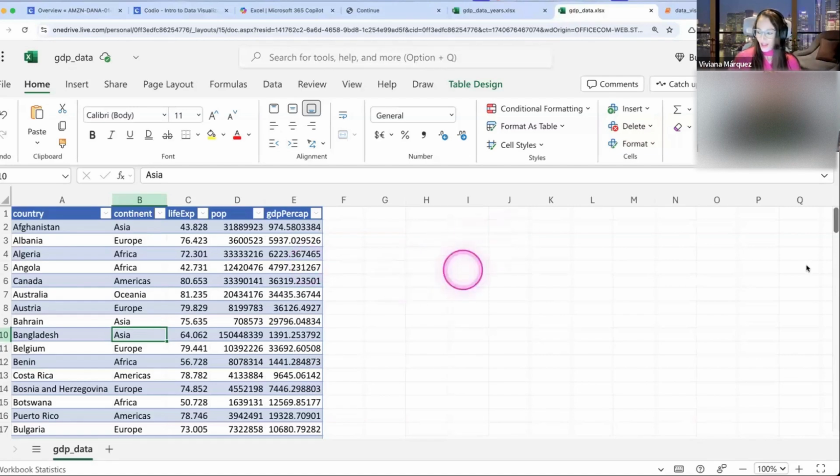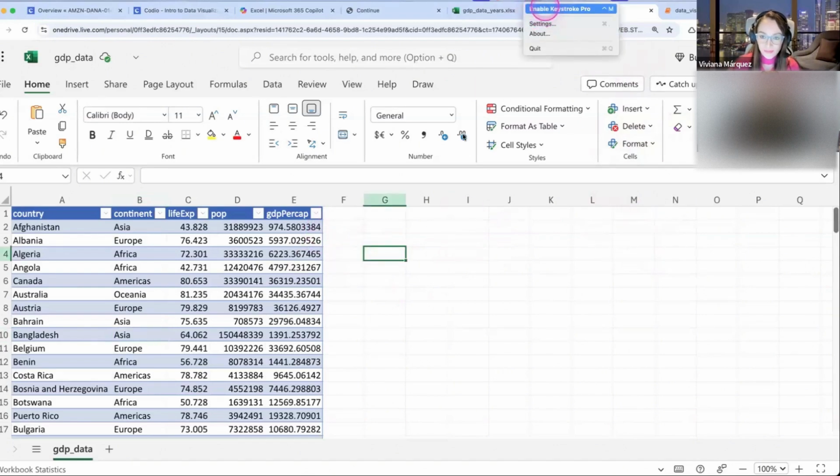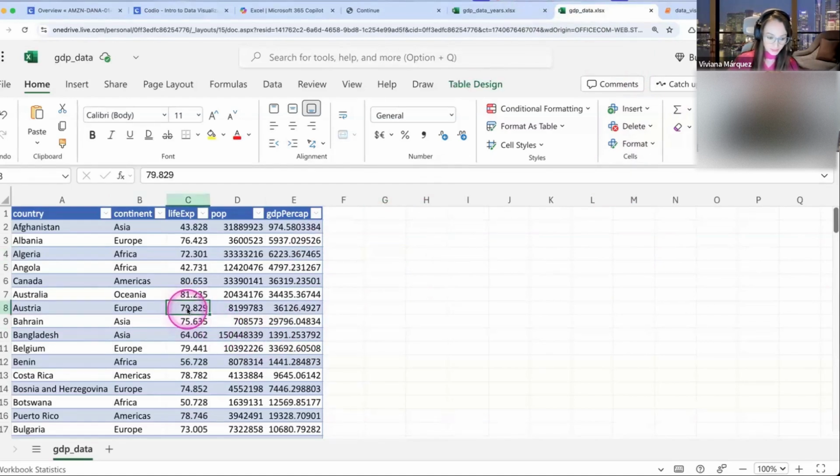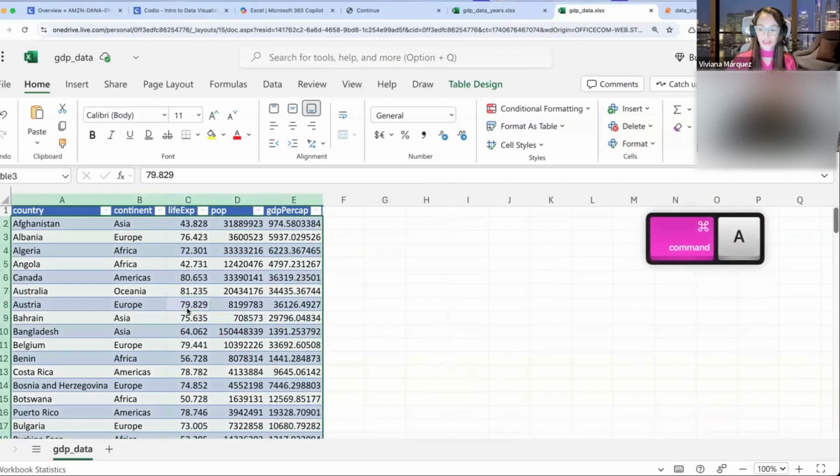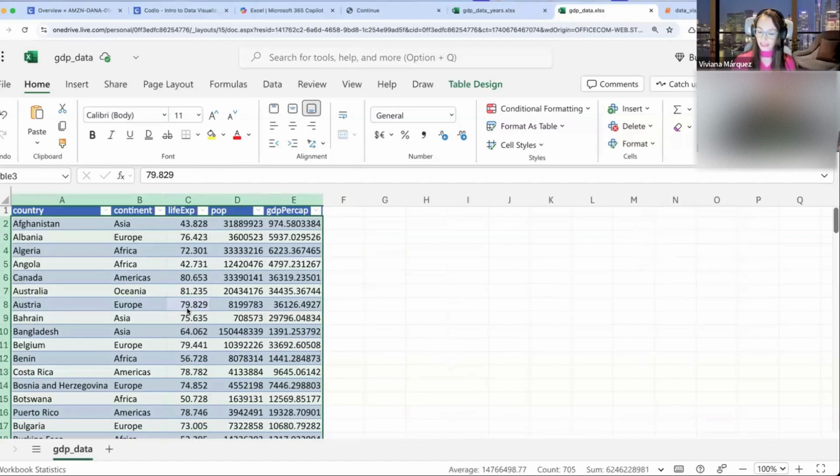All right, awesome. So how do we do that pivot table? The first thing that we have to do is select our data. You have different ways to do it. The way I do it, as I mentioned earlier, is I click on it and I do Control A or Command A. However, I saw someone in the chat saying that doesn't happen for them. When I do that, it selects the whole table.